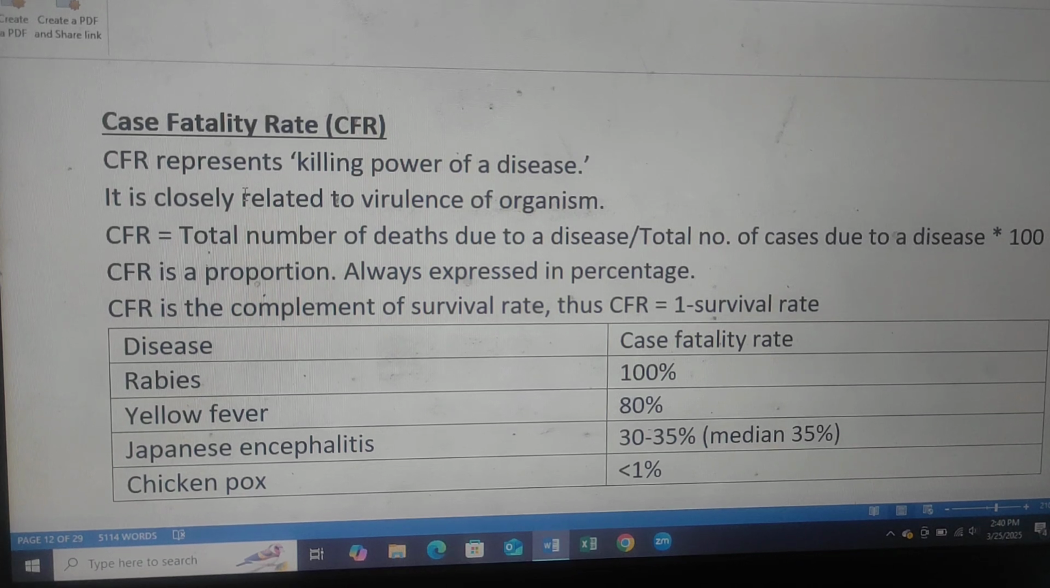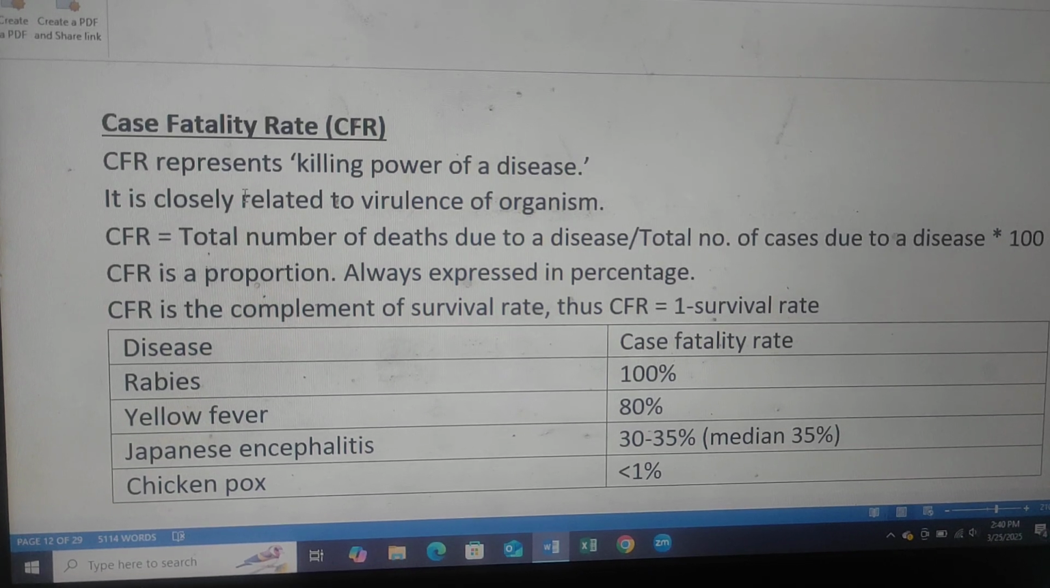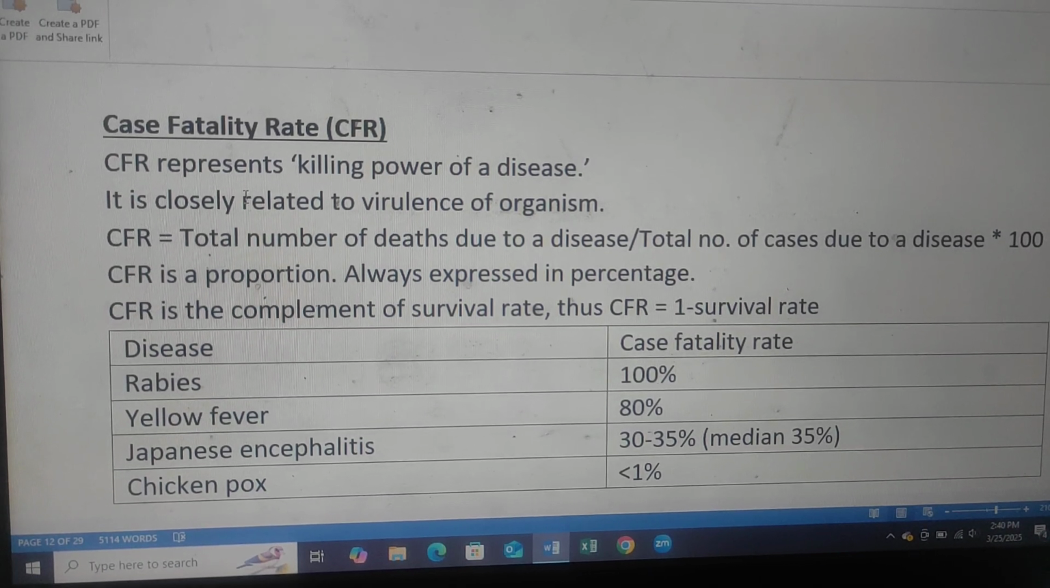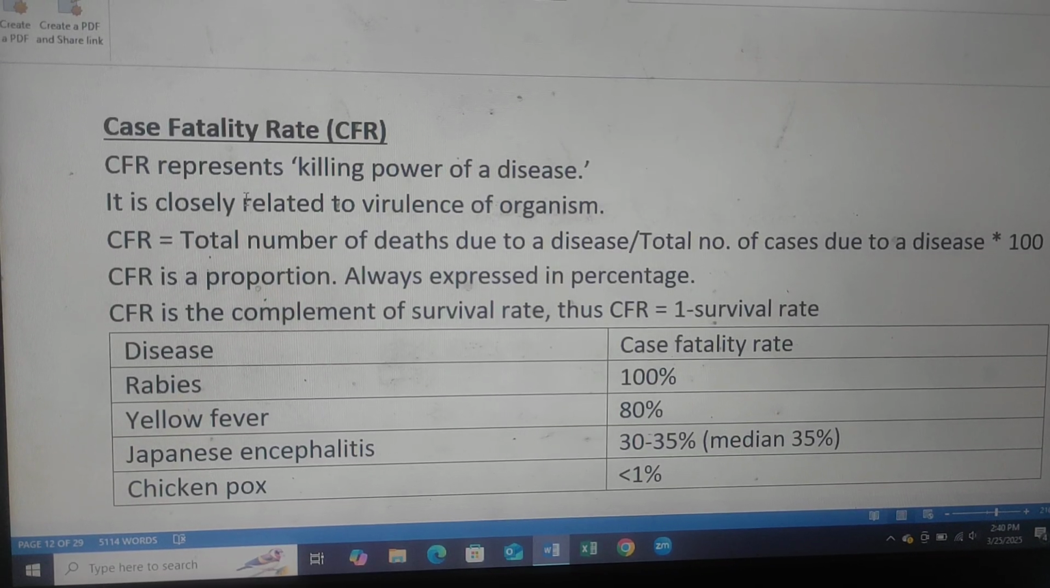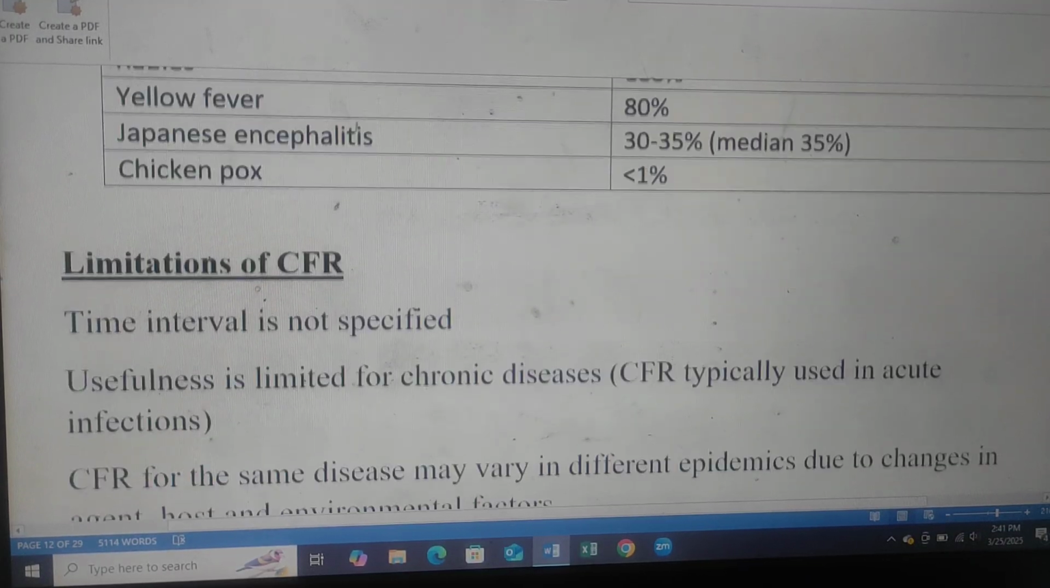Case fatality rate is the complement of survival rate. Thus, case fatality rate is equal to 1 minus survival rate. Diseases: rabies, yellow fever, Japanese encephalitis, chickenpox. Case fatality rate: rabies 100%, yellow fever 80%, Japanese encephalitis 30 to 50%, and chickenpox less than 1%.